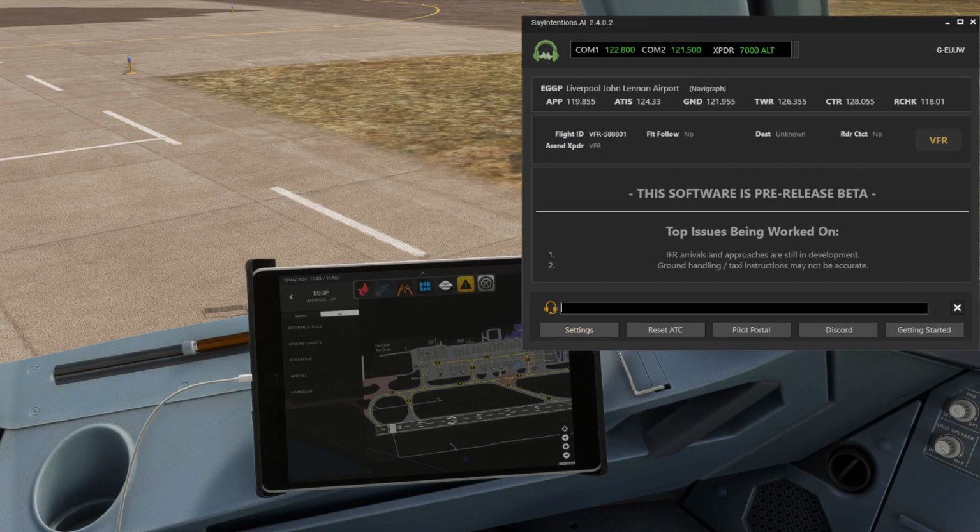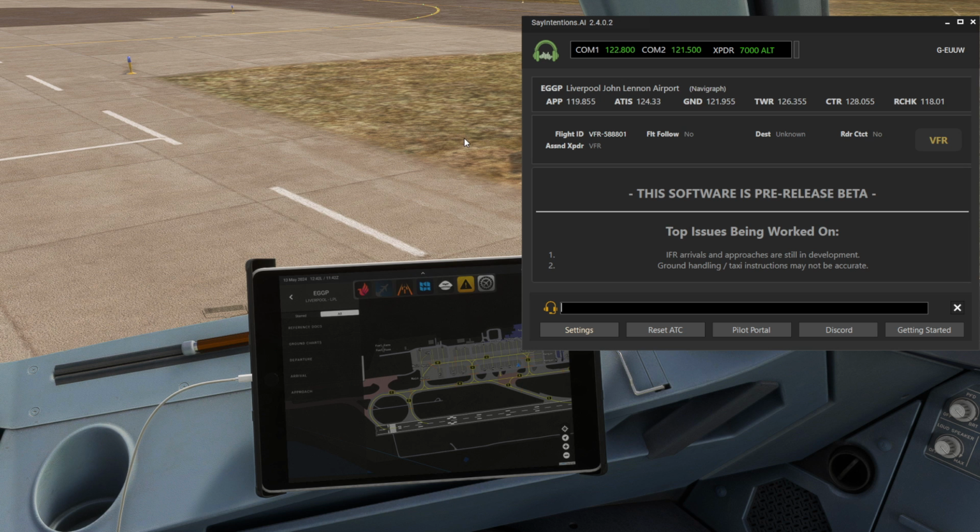Alright, so in the flight deck we're all set up for our little flight down to London Gatwick, and the first thing as per usual is just to take the ATIS. Now, as you can see, this then is the interface of SayIntentions. The moment you load in, it'll automatically recognize where we are, and of course you can see all of the different frequencies are there as well.